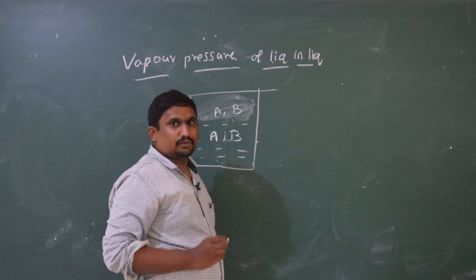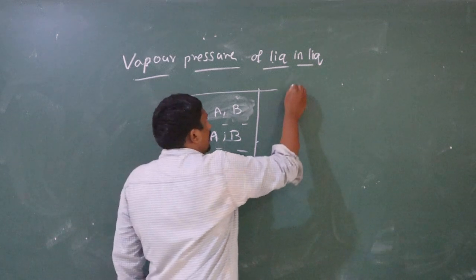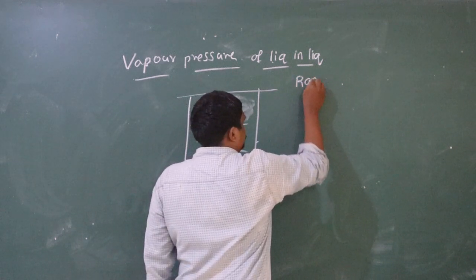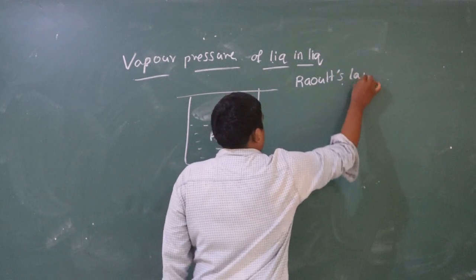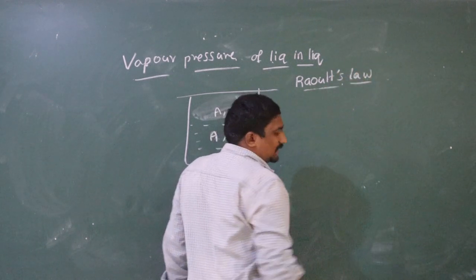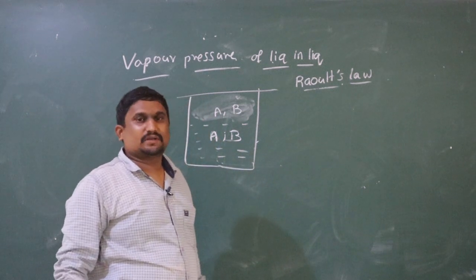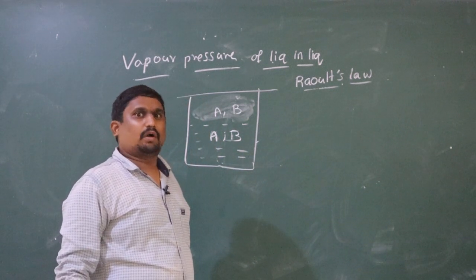Now we are going to study one important law called Raoult's law. What is Raoult's law?